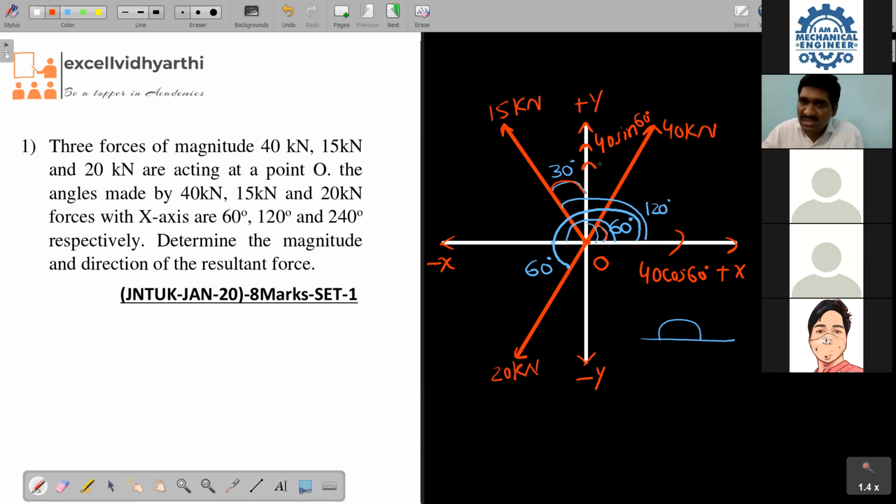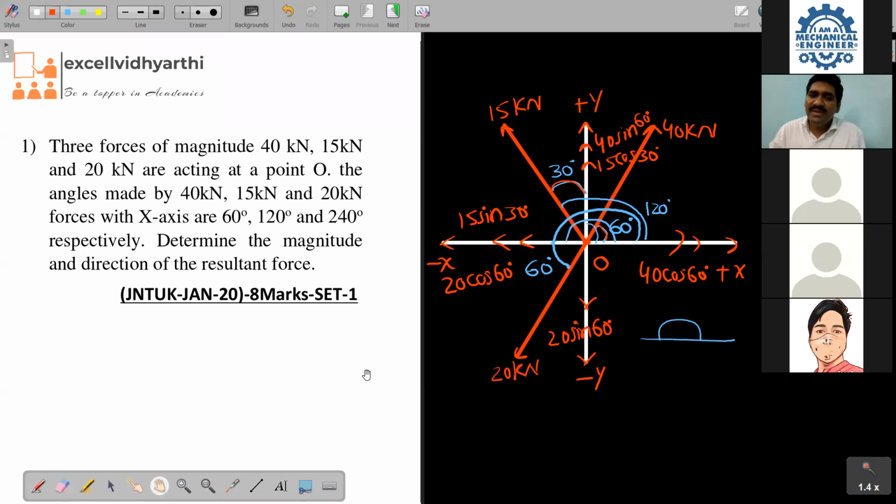Therefore, y will become cos: 15 cos 30, and it has to become 15 sin 30. Are you following all of you? Okay, 20 cos 60, 20 sin 60. The components are finished, finally 6 components.